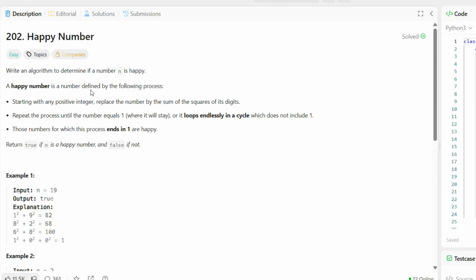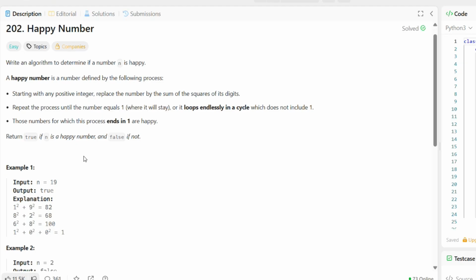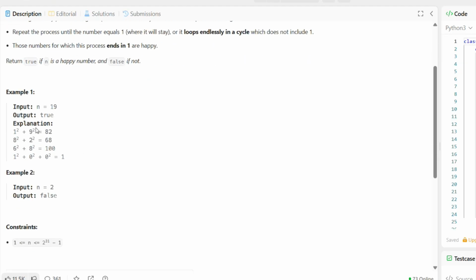A happy number is a number defined by the following process. Starting with any positive number, replace the number by the sum of the squares of its digits, and repeat until you get 1. If it is equal to 1, return true, otherwise false. For n equal to 19, 1 squared plus 9 squared is 82, again 8 squared plus 2 squared is 68, again 6 squared plus 8 squared is 100, and 1 squared plus 0 squared plus 0 squared is 1. So 19 is called a happy number.